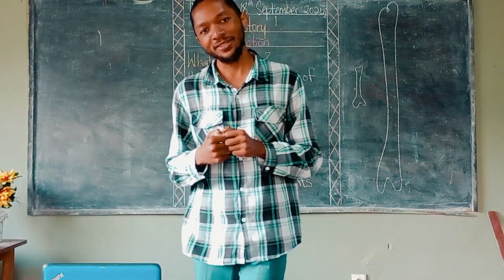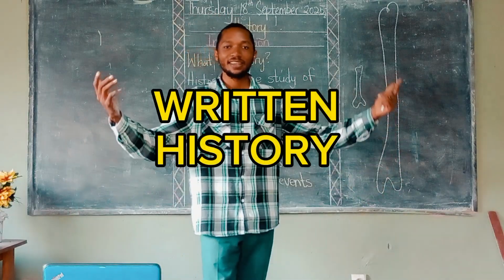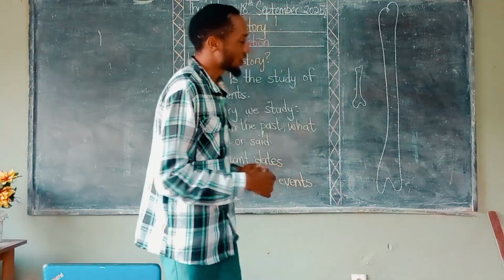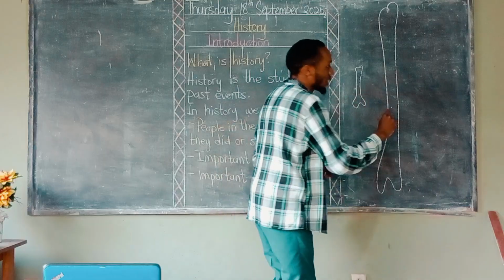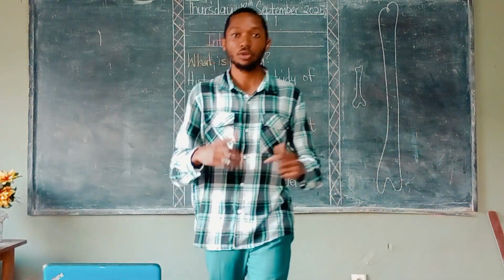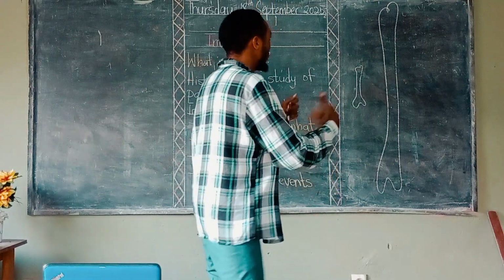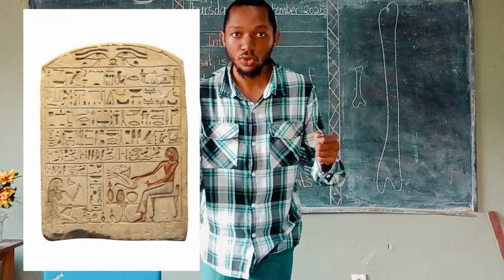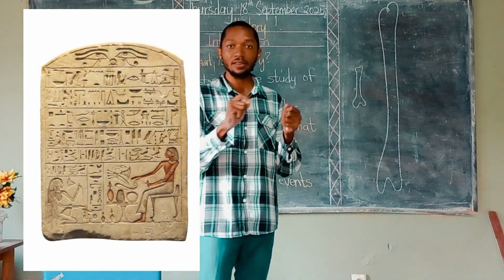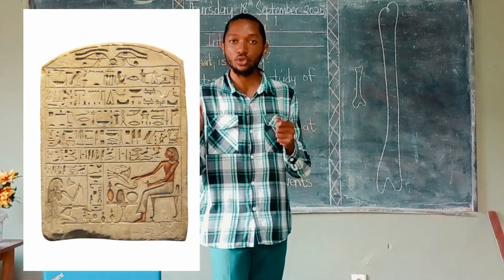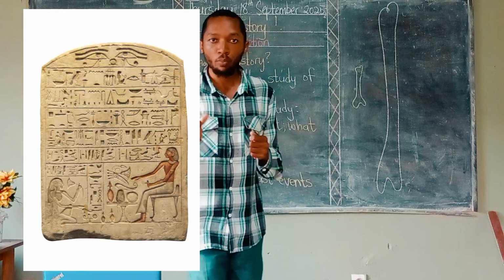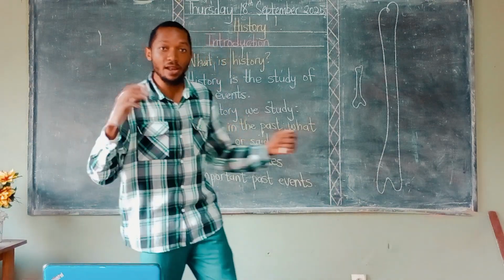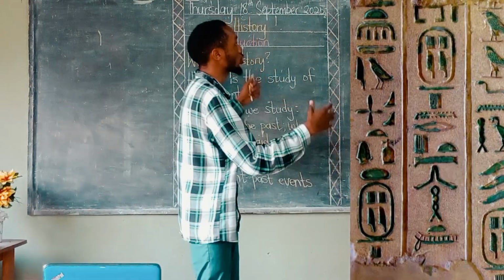And then now we go to the third and the best, which is written history. Written history, we learn about the past through what? Books, things that have been written. Not just books, because when we talk about written history, it's not just books. Before the invention of books, people wrote on stones. People wrote on wood. Anything that people could inscribe, could write on, they used to write. So many times the earliest form of written history was not in books. The earliest form of written history was on walls, on stones.